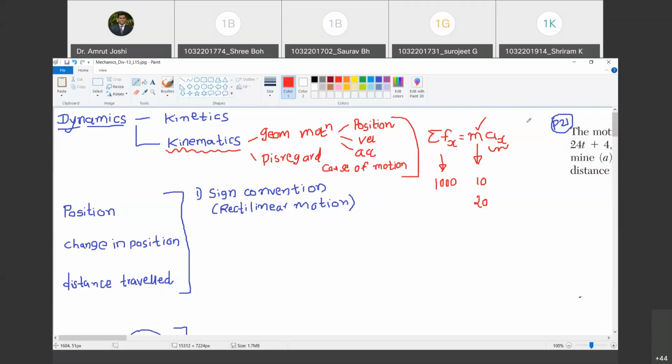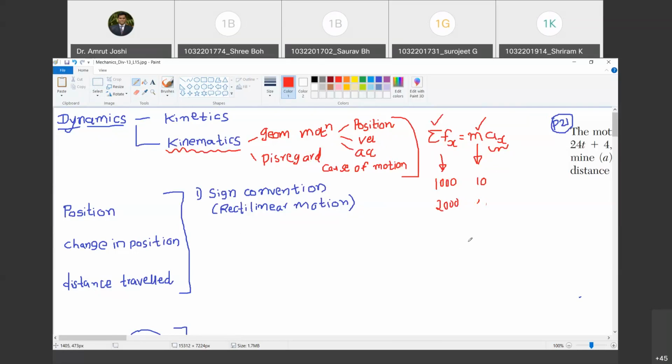Yes, sir. So therefore mass is an intrinsic or inherent property of a body, but it plays the role in altering acceleration and velocity. It is a cause of motion. Do you agree with me? Yes, sir. So in that way, it is a cause of motion. And what about summation Fx? If I keep the mass constant as 10, and if I change the summation Fx from 1000 to 2000 on a body, will its acceleration change? Yes. So another cause that affects the parameters of the motion is summation Fx. Do you agree with me?